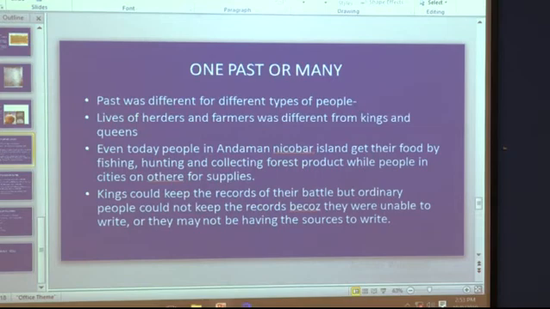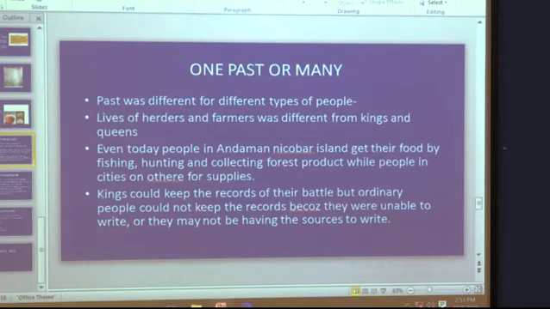Next one we have seen, one past, many means the past was not the same for everyone, it was different for different persons. Like the lives of kings at that time were also different from the lives of farmers, hunters or gatherers.